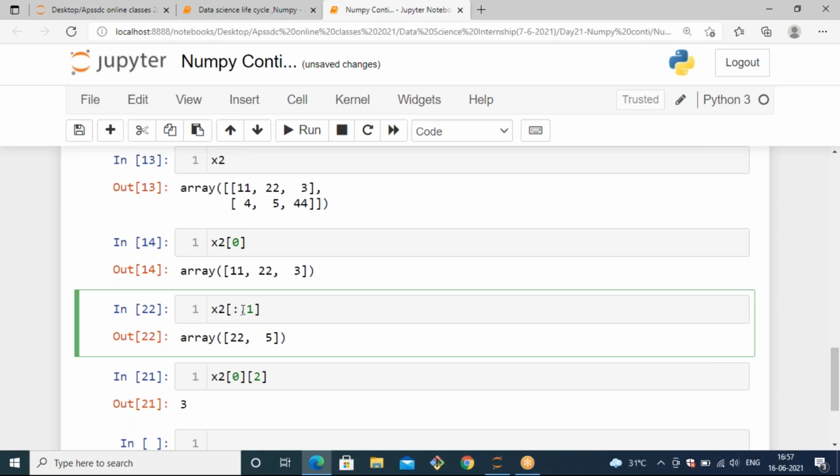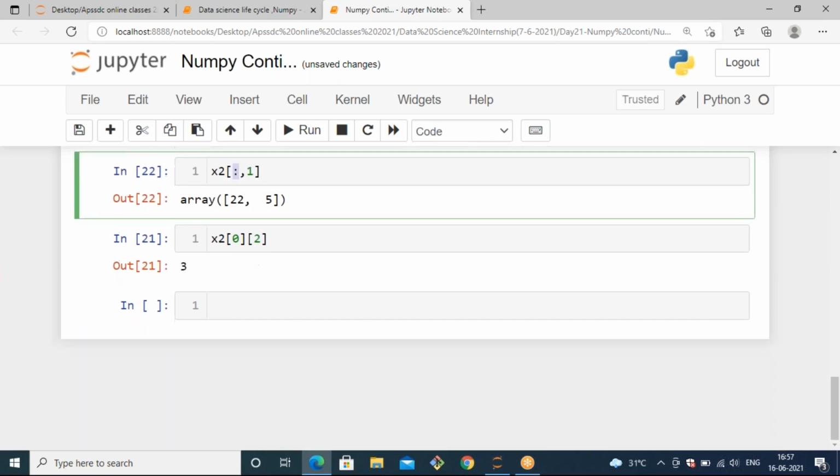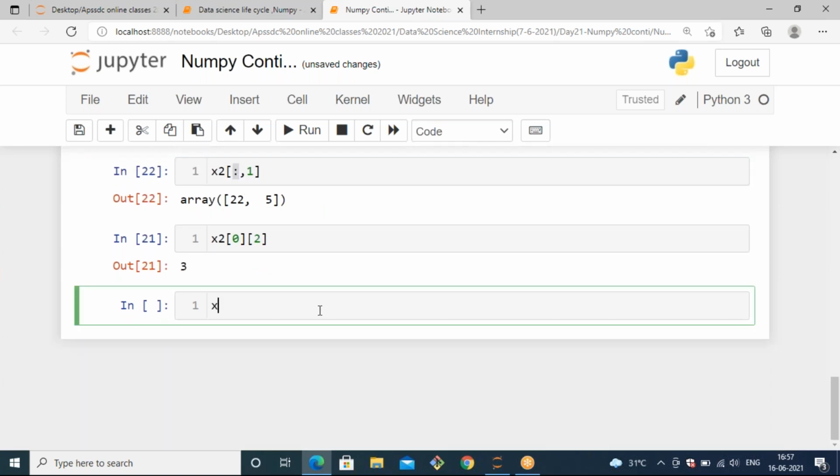Instead of placing a colon, you can also mention 0 colon. That is also the same. It will include the 0th index row up to the length of the rows. When you pass 0 colon, it will include the 0th index row up to the length of the rows. Instead of that you can use colon as well. Both are the same.